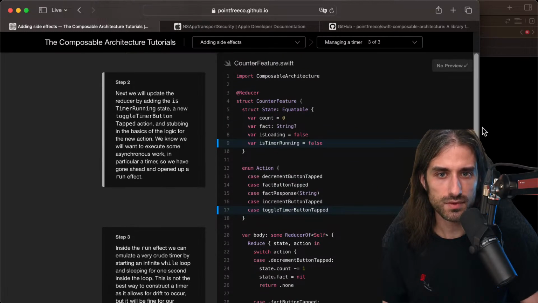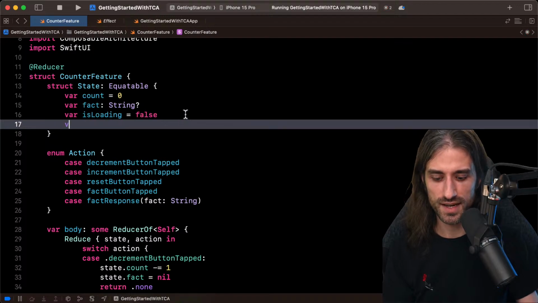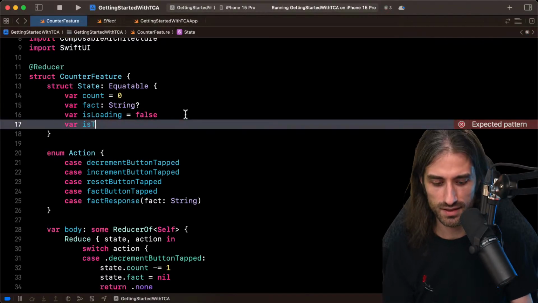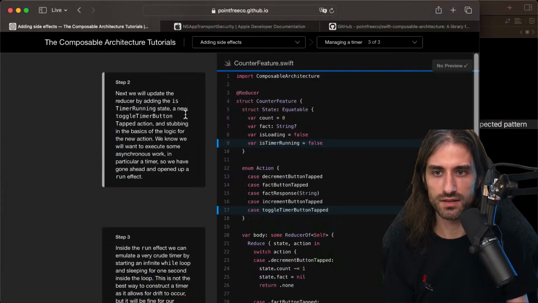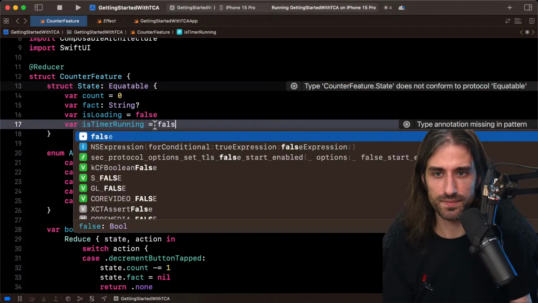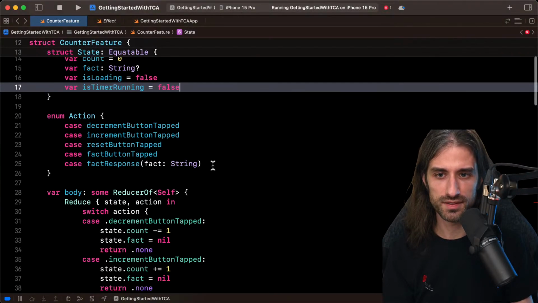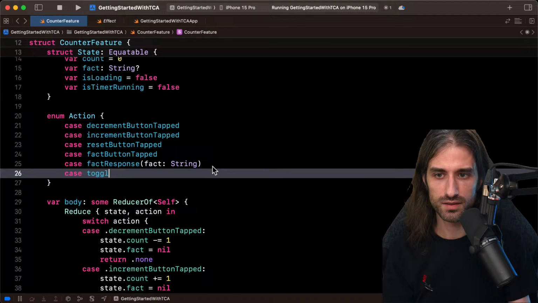Okay, so going back to the feature, I add a new state, isTimerRunning, and I set it to false, and then the action toggleTimerButtonTapped. So case toggleTimerButtonTapped. Perfect.